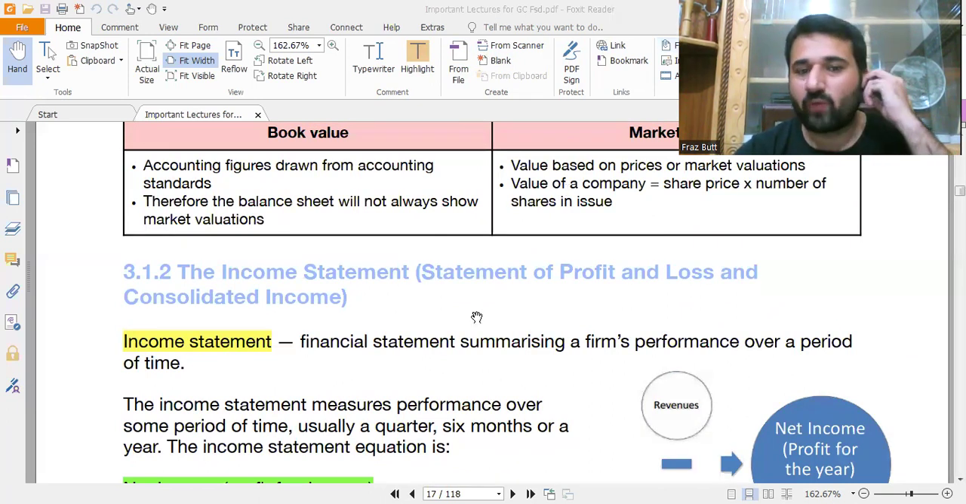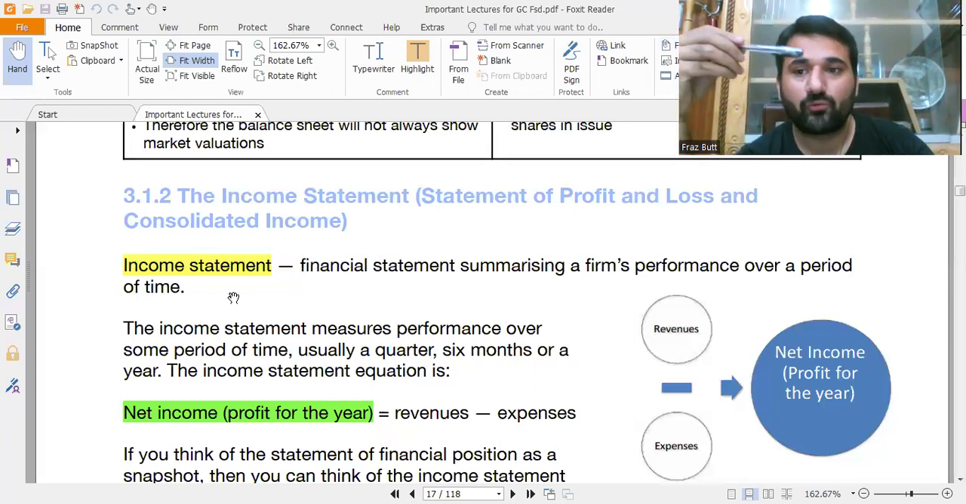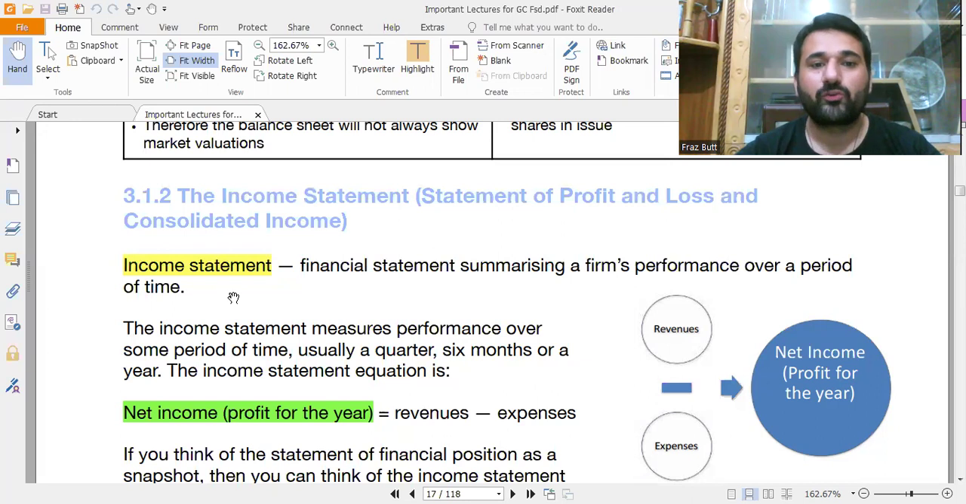So this is the reason why we call it a statement of profit and loss. Let me introduce you to the statement of profit and loss, then I will make the next video, where I will completely debate the statement of profit and loss. The income statement, or statement of profit and loss, is a financial statement summarizing a firm's performance over a period of time. Basically, this statement shows the performance of your firm over a particular period of time. That can be 6 months, 1 year, or more. So it summarizes the financial performance of a firm.